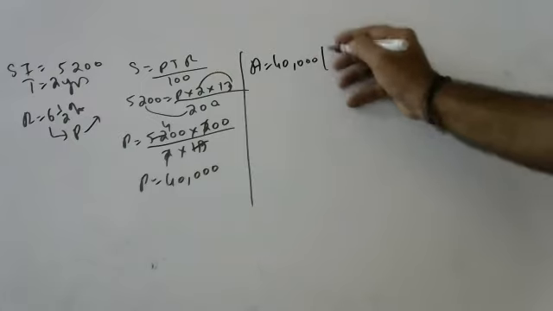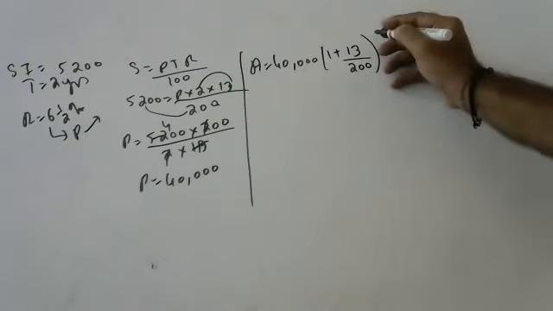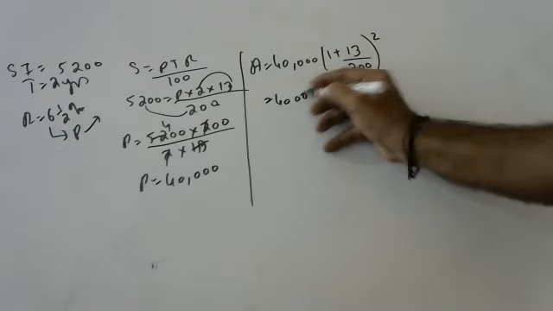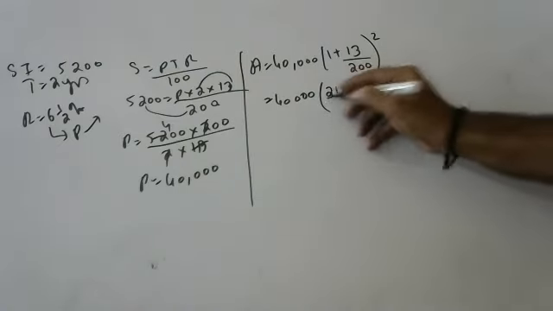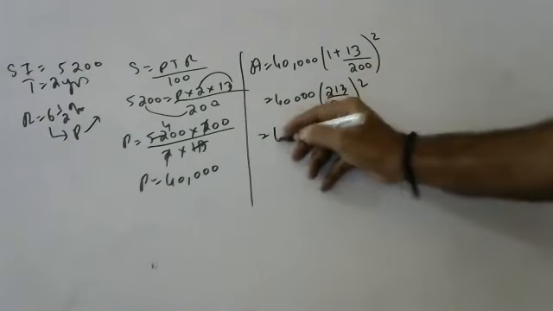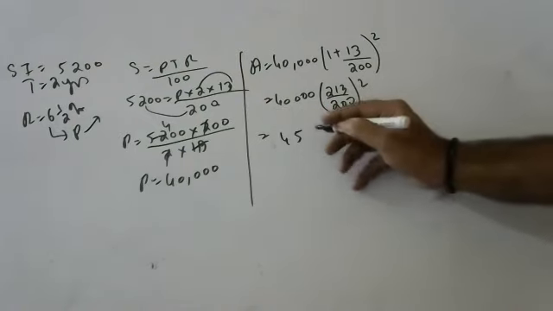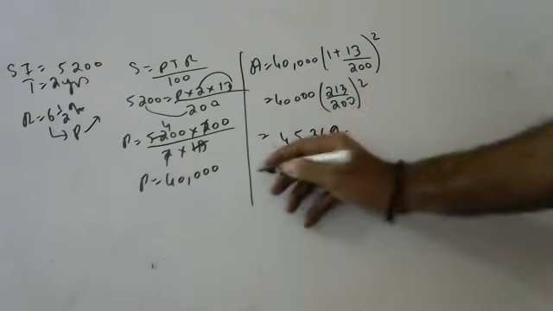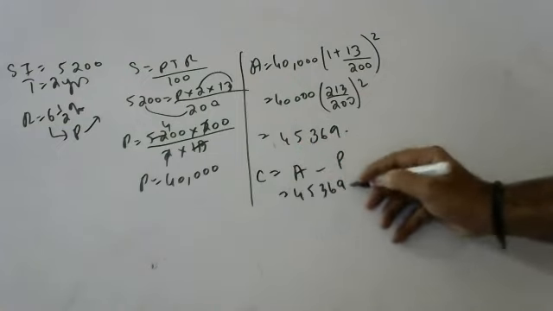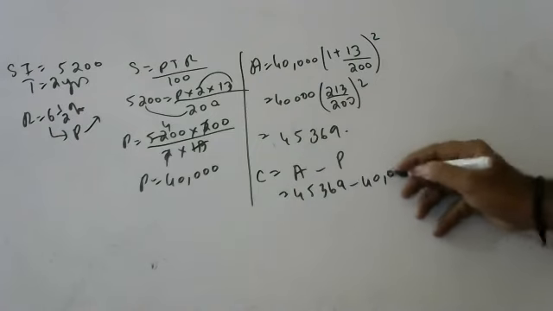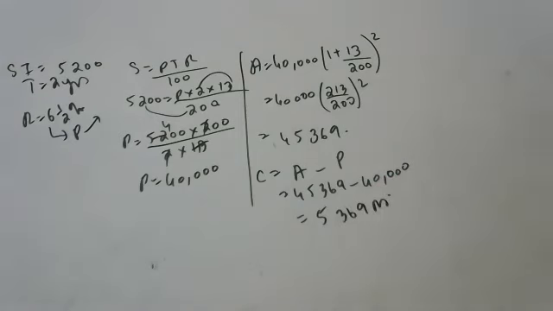Amount is equal to 40,000 into 1 plus 13 by 200, to the power 2. That is 40,000 into 213 by 200 squared, which is 45,369 rupees. Now compound interest is 45,369 minus 40,000. So how much, children? That is 5,369 rupees.